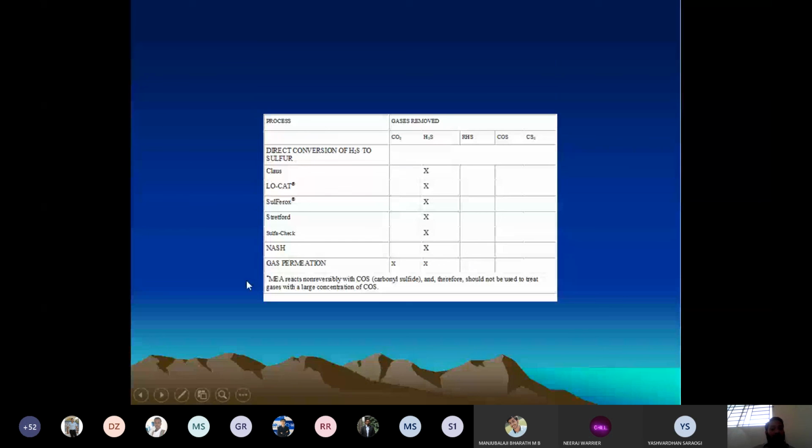From direct conversion processes, the continuation has been mentioned here. We have Stretford, Sulfur Check, the Nash process, then the gas permeation process. Almost all of them will recover H2S. The gas permeation process means you will have an adsorbent in which the solvent is added. This adsorbent will absorb the carbon dioxide, while the solvent will recover the H2S present in it. So this is called the gas permeation process.